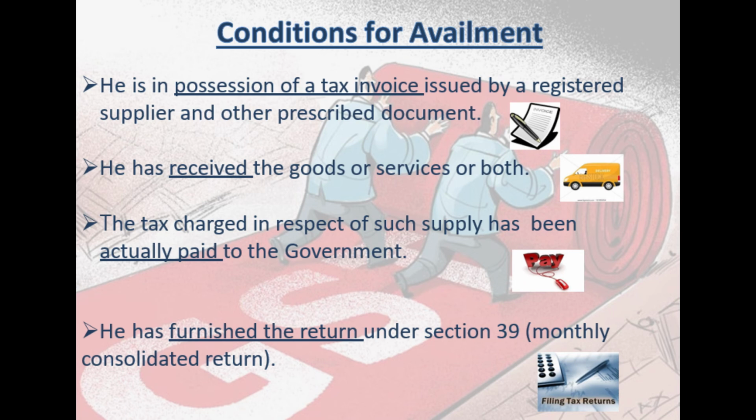So actual receipt of goods or services, genuine receipt of goods and services, is another precondition to avail credit. The tax charged in respect of such supply has been actually paid to the government. Here, the government has intelligently carved out that whatever tax is charged by the supplier should be effectively deposited into the government treasury. It means if I have sold goods to you at 100 and 9 CGST plus 9 SGST,